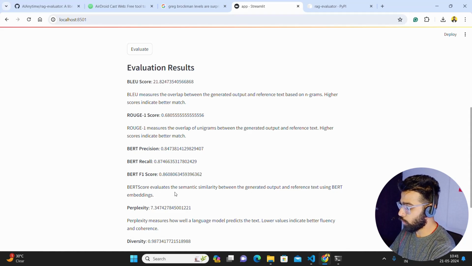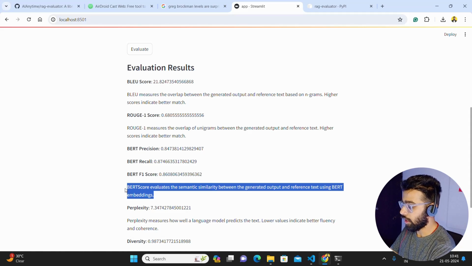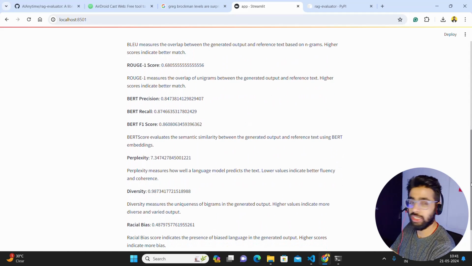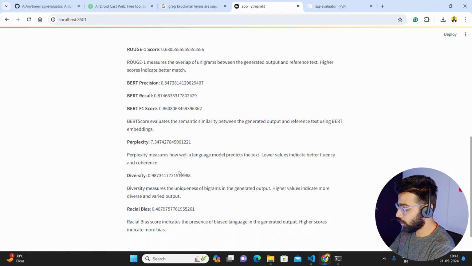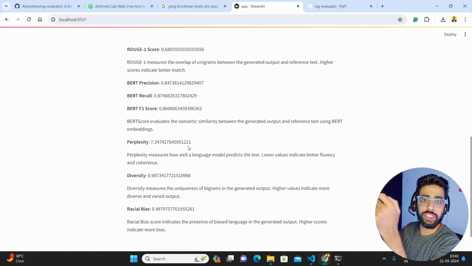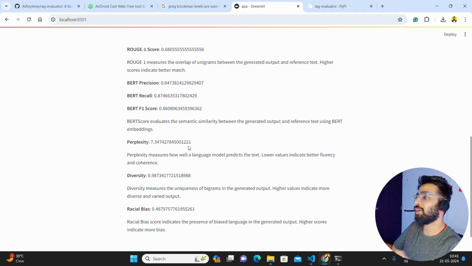Now, BERT score evaluates the semantic similarity between the generated output and a reference text using BERT embedding. So that basically gives you the evaluation of the semantic similarity between the output and reference text using BERT embedding. So we are using a BERT embedding model, and then we have perplexity, not the Perplexity company, but perplexity and burstiness are the two metrics. It became famous after the rise of generative AI models.